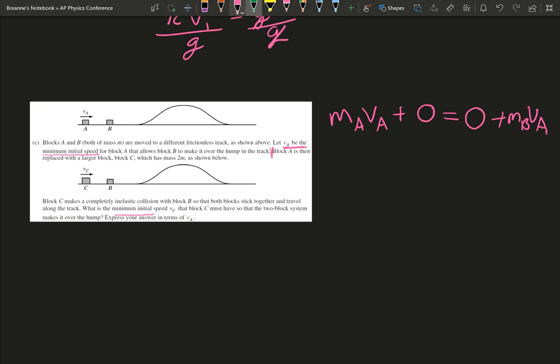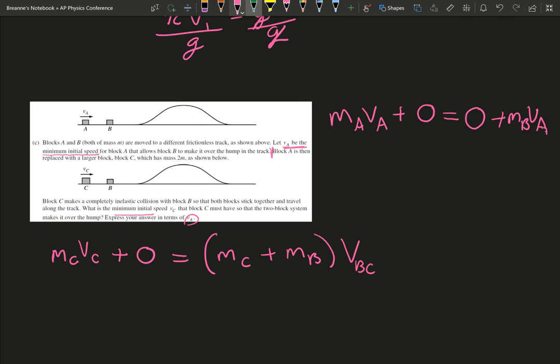So the first part of part C was an elastic collision. Now we're looking at an inelastic collision. So we have mass C moving at VC plus block B not moving, equals now our mass C plus mass B times the velocity we're trying to figure out. We'll call that VBC, because it's the velocity that they're both moving together.